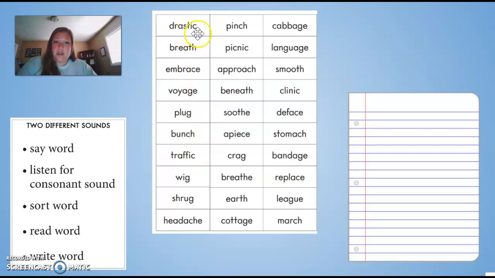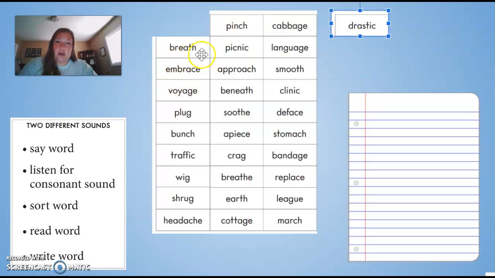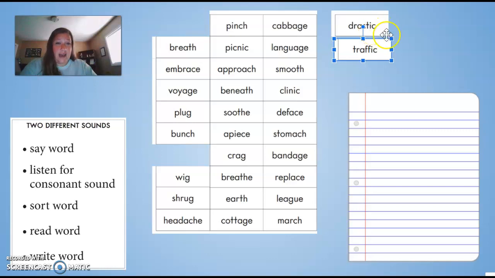So, for example, our first word in the top left here is drastic. So you will go through and try to find other words that also have the same ending as drastic. I'll show you. So I would put drastic in a pile, and then I would go through breath. That does not have the same sound. Embrace. That does not have the same ending sound. Voyage. Plug. Bunch. Traffic. There's another one. So you would take traffic and put it with drastic. Continue this pile until you find all of the words that have the same ending sound as drastic and traffic.